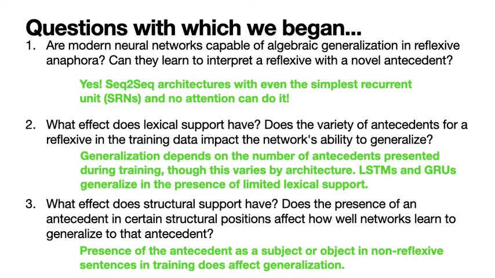We found that generalization does depend on the number of antecedents present during training, though this varies by architecture. LSTMs and GRUs generalize even with the presence of limited lexical support. 3. Finally, what effect does structural support have? We find that the presence of the antecedent as a subject or object in non-reflexive sentences in training does affect generalization. Though we did find some interesting results, there is of course still more work to be done.